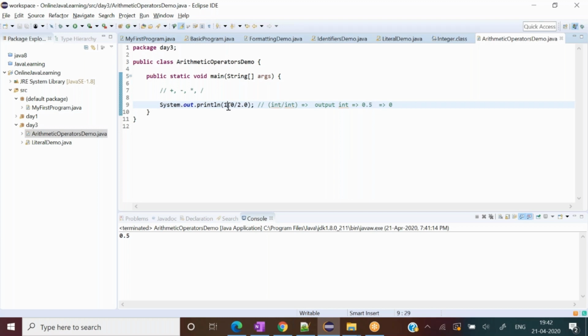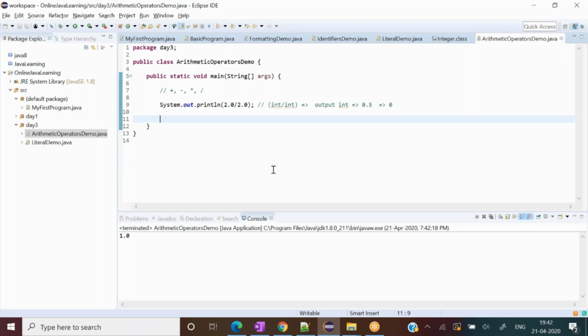If we would have done 2.0 and 2.0, then that's fine, it gives 1.0, that is perfectly fine, and the output is still correct. But I would not go ahead with the integer approach with respect to that. So it's a small thing, but we have to keep in mind that whenever we perform any operation with respect to any data type, that would get converted into that data type only. So integer divided by integer would get converted into the integer only. Those things we have to pay special attention to while dealing with them.